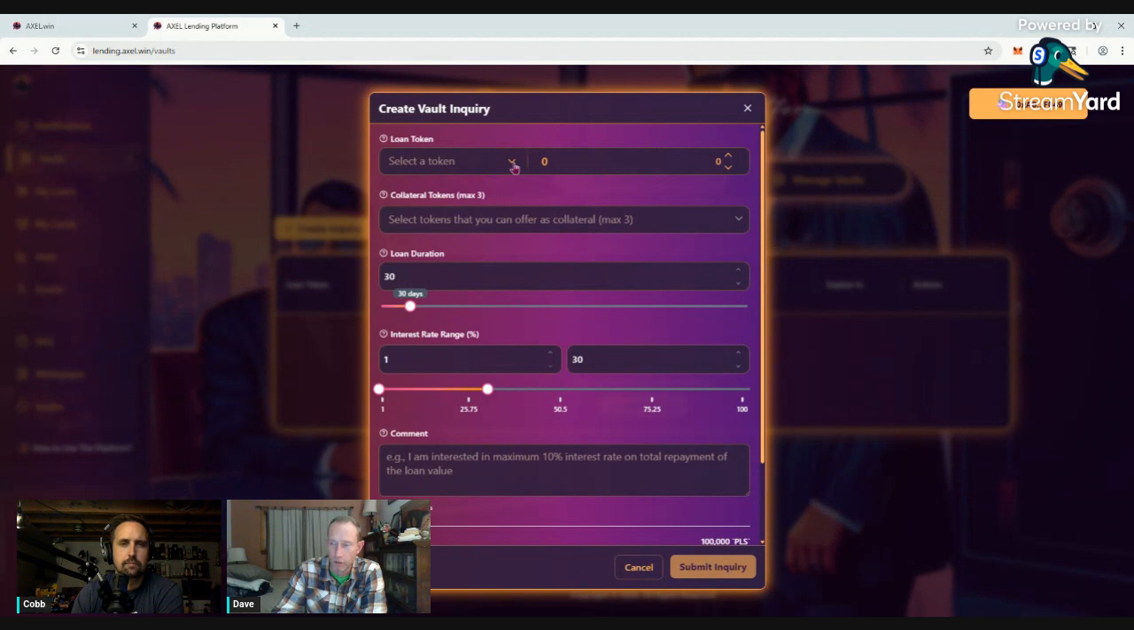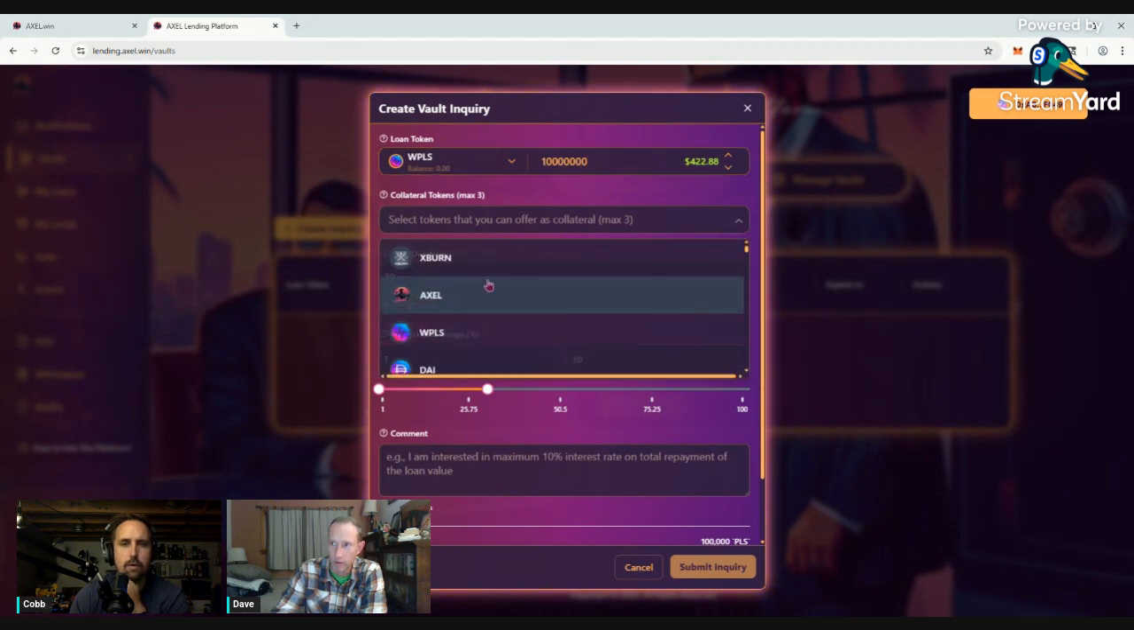You can select your token that you're willing to borrow. That's the loan token. And I don't know, let's use Pulse as an example here. And let's say you want to borrow, I don't know, 10 million Pulse. So you would put that in there. Your collateral, this is what you're willing to put up. So there's a wide variety of tokens here. But okay, it looks like there's dozens of different tokens there you can borrow or put up as collateral.